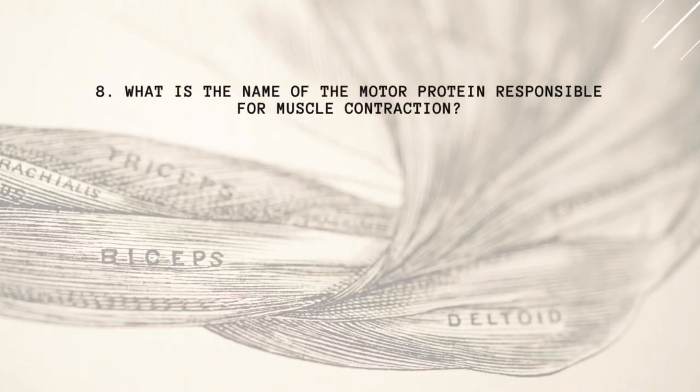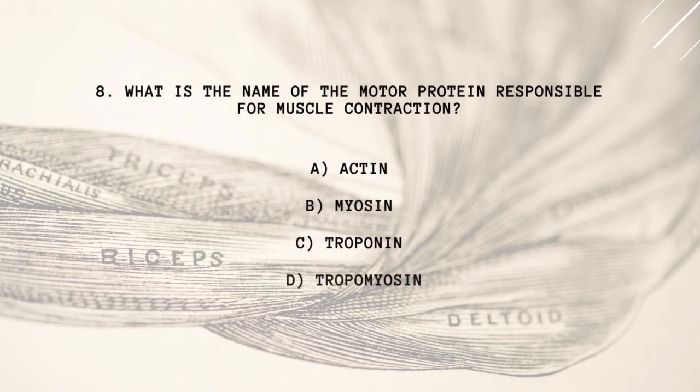8. What is the name of the motor protein responsible for muscle contraction? A. Actin. B. Myosin. C. Troponin. D. Tropomyosin.